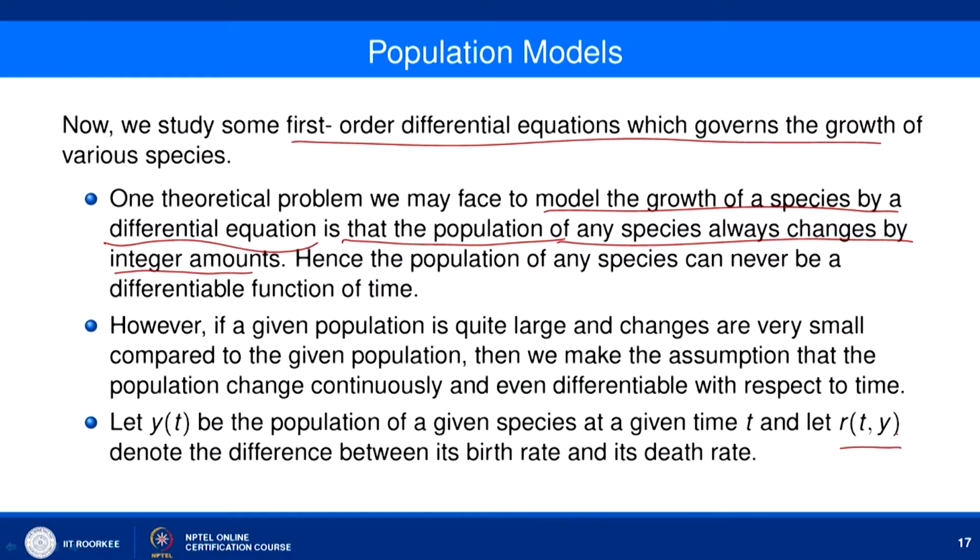of time t. So, let us assume that y(t) is the population of a given species at a given time t, and let r(t, y) represent the difference between its birth rate and its death rate. Using this, let us assume one more condition, that the population is isolated.